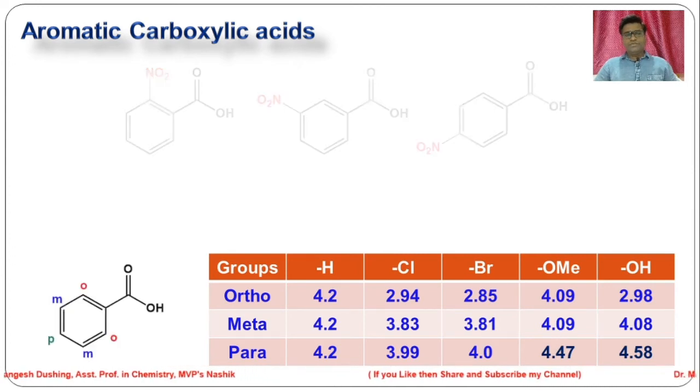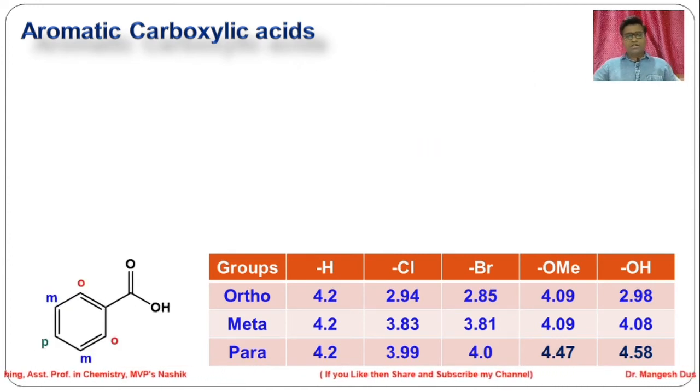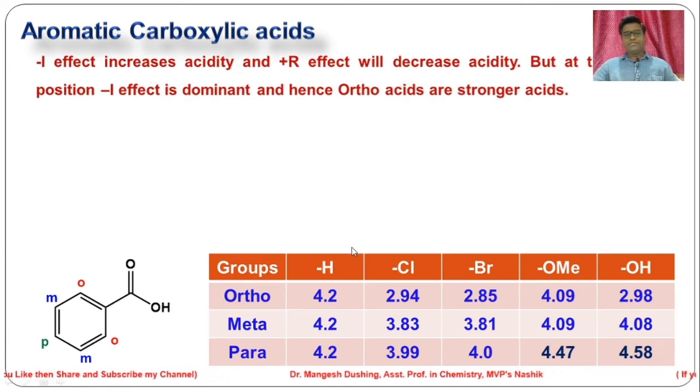So firstly, benzoic acid is a weaker acid as compared to these electron withdrawing substituents. So the inductive effect, that is minus I effect, these are the electron withdrawing substituents. So minus I effect increases the acidity.